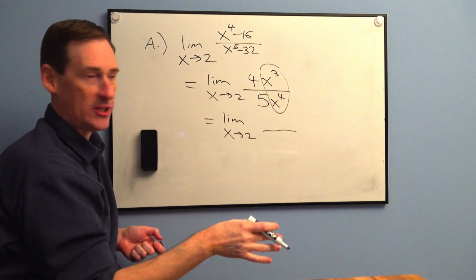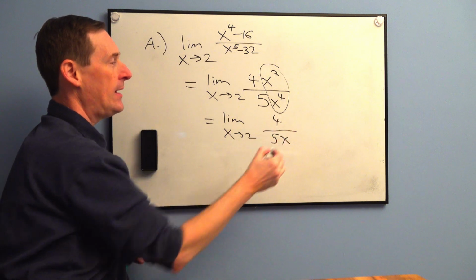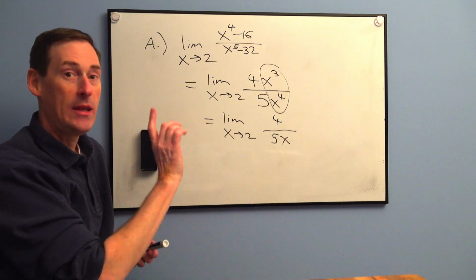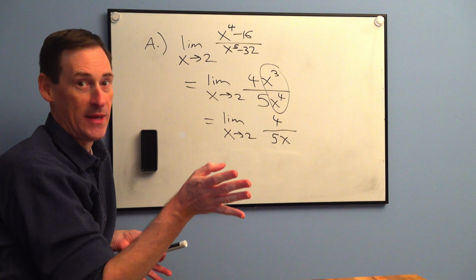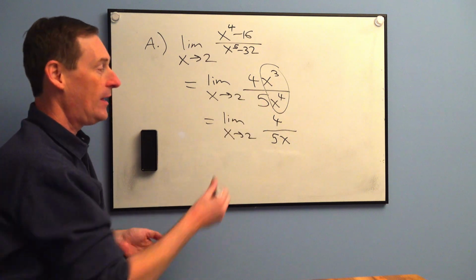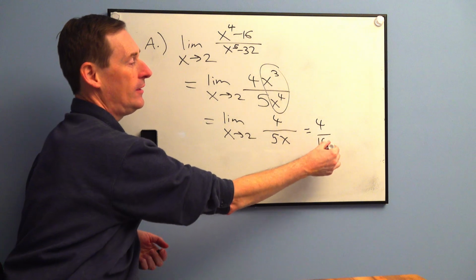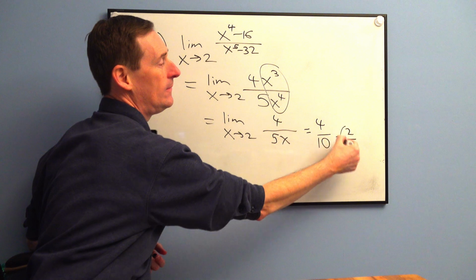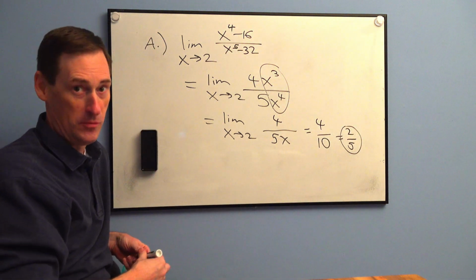This is not calculus anymore. The first step was calculus. This would be 4 over 5x if you reduce it. Now plug in 2, and it will not be indeterminate. There's not even a 0 on the bottom anymore, so I know it's not going to be indeterminate. There's not a 0 on the top. Plug in 2. You get 4 over 10, which is 2/5. Weird, but true. All right?